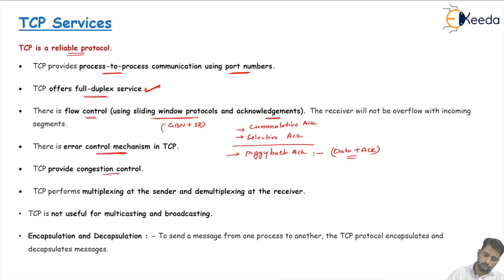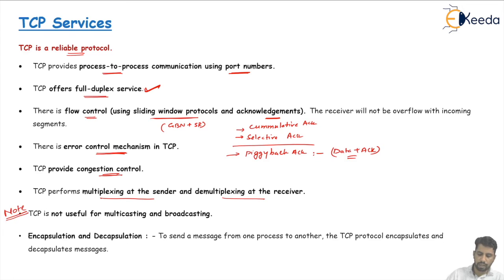Next is congestion control, which is also here. Congestion control is a very important point in the TCP protocol. Due to that we maintain both the flow control as well as the congestion control. We will see this one also. TCP performs multiplexing at the sender and demultiplexing at the receiver. This is a very important point, make a note of this one.